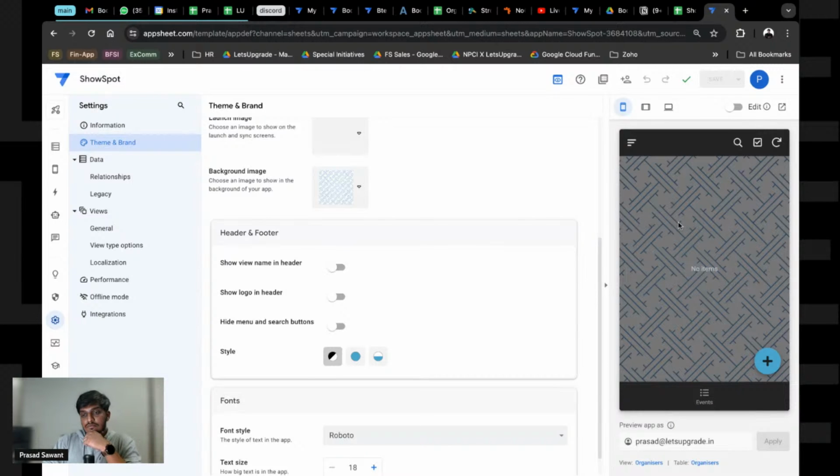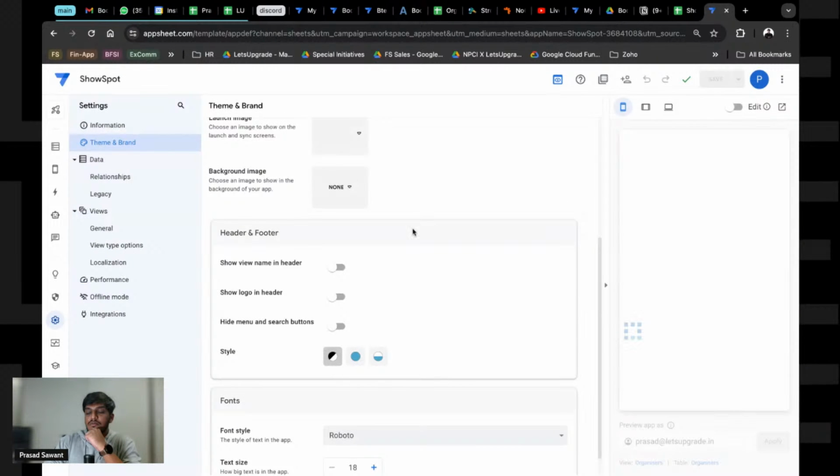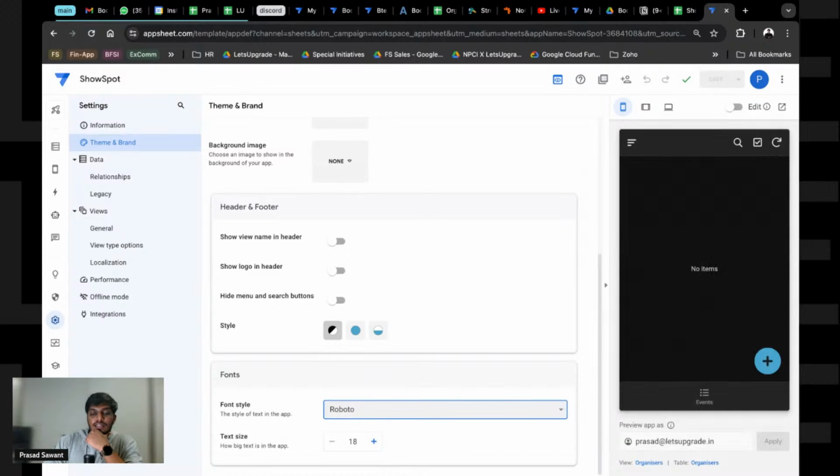Try to avoid it, it messes up the user experience, as per me. Again, you have your own decisions to make. You can put a background if you love it. Fonts, again, you can change the fonts that are there in your app. I'll stick to Roboto, right?